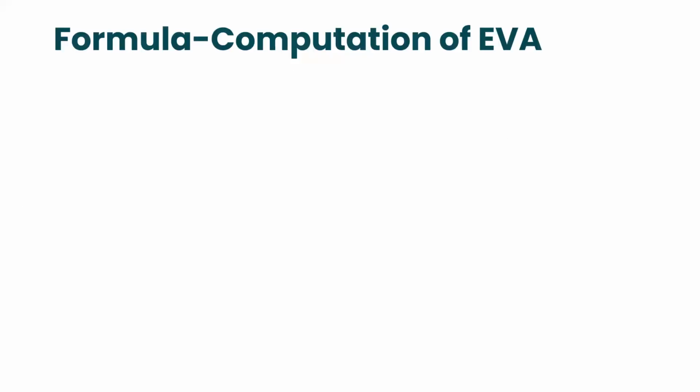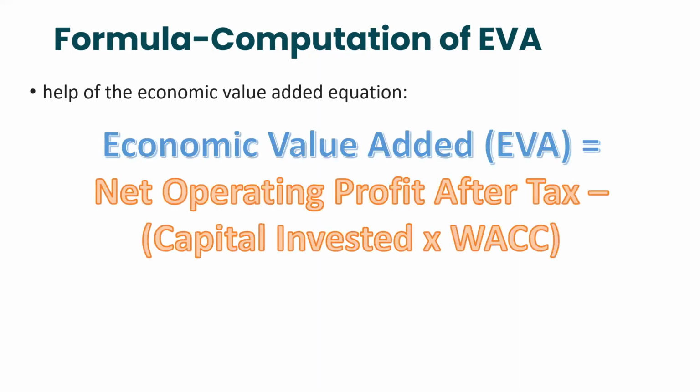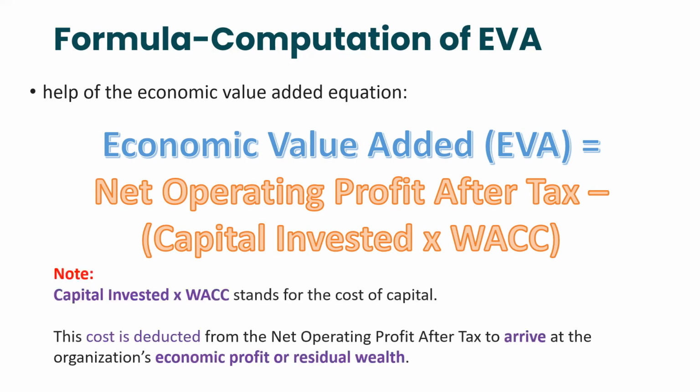The formula to compute EVA: we can calculate EVA with the help of the EVA equation. The EVA equation goes like this: net operating profit after tax minus capital invested times weighted average cost of capital, that is WACC. Capital invested times WACC stands for the cost of capital, and this cost of capital is deducted from the net operating profit to arrive at economic value added, or the economic profit, or the residual wealth.